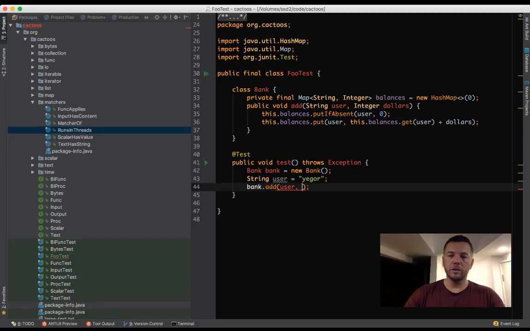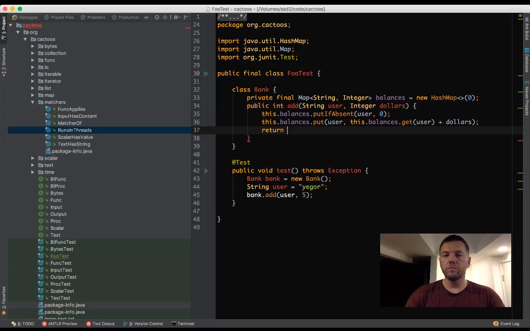Add $5. Okay. And let's make it even better. So every time we add something, it returns the final balance of the user. I know it's not really a good practice, but let's do it this way.